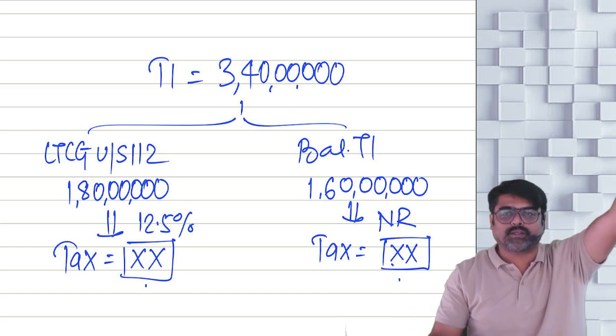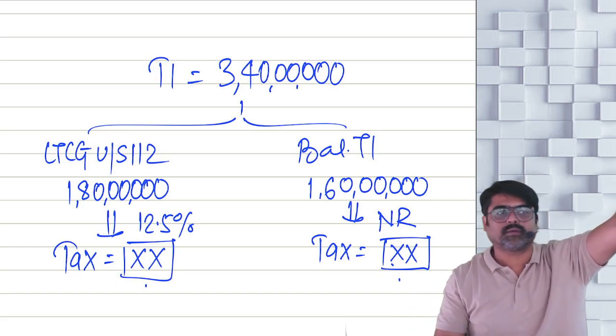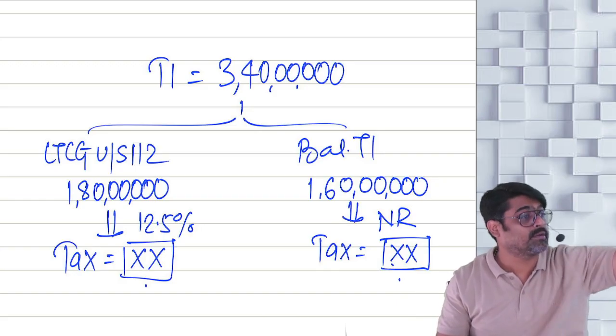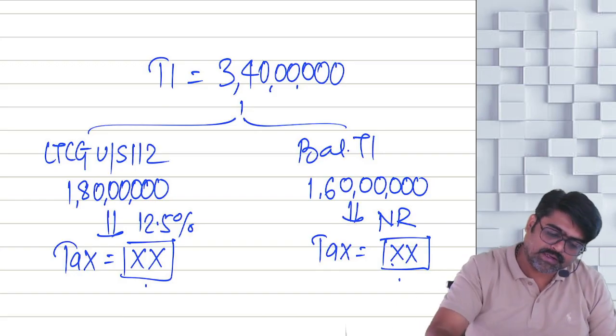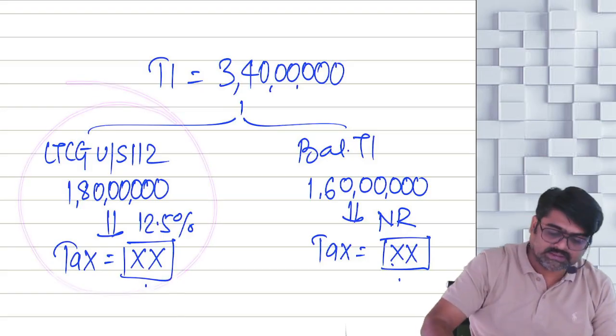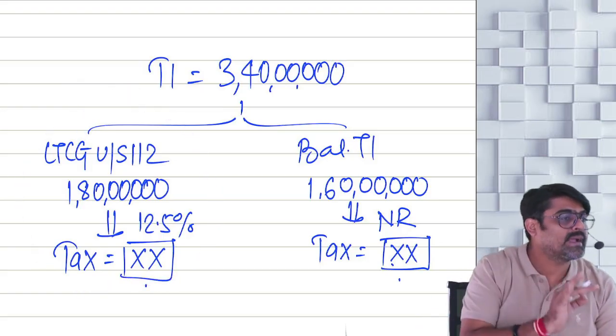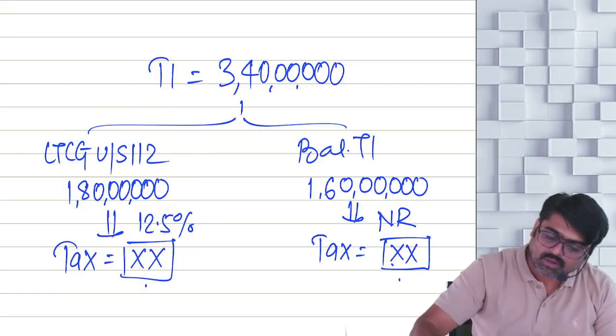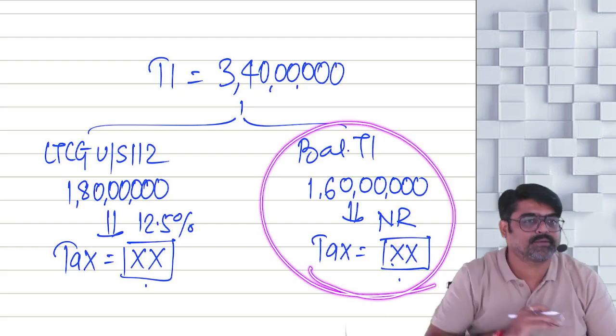On your LTCG, whatever tax you calculate, the surcharge on that tax cannot be at higher rates. So confirm, it is on this tax. How much surcharge? Maximum 15%. Higher rate of surcharge cannot be applicable. Now, how much surcharge will be added here?